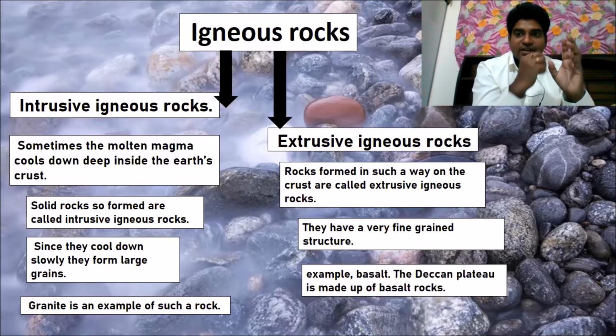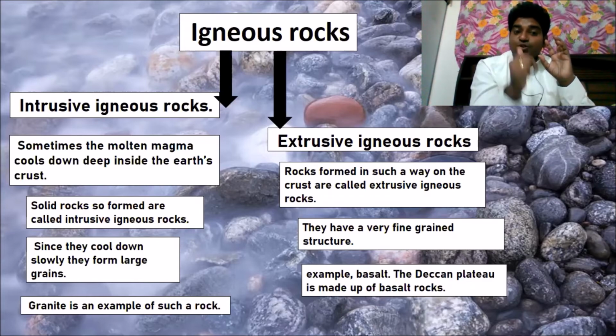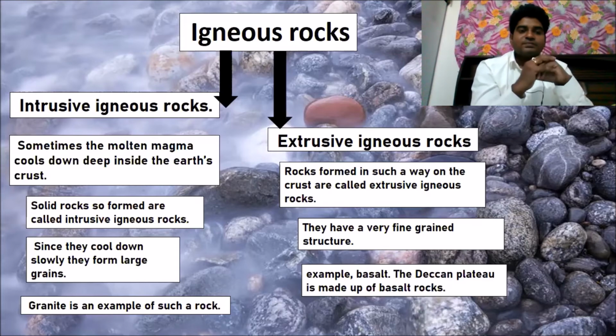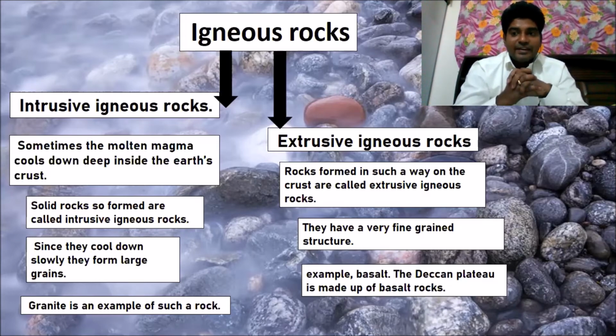From the semi-solid state, it forms into solids inside the Earth's crust, so it is called intrusive igneous rocks. Molten magma flowing through the crust goes inside the cracks, and if it forms as a solid rock there, then it is called intrusive igneous rocks. Since they cool down slowly, they form large grains, and it forms a granite rock.